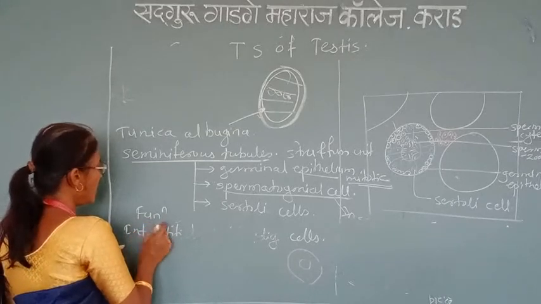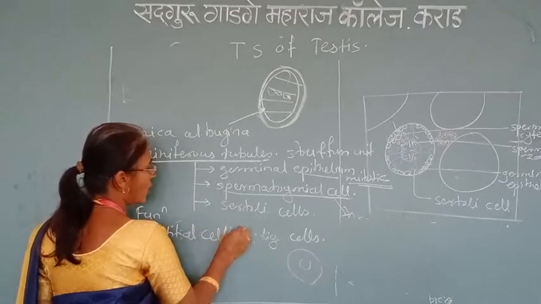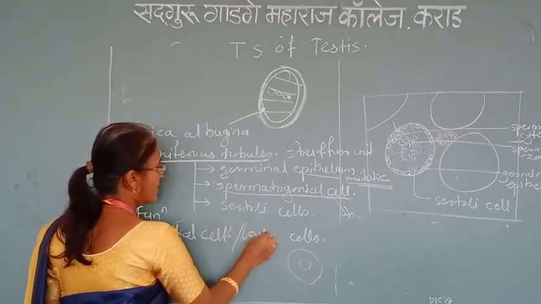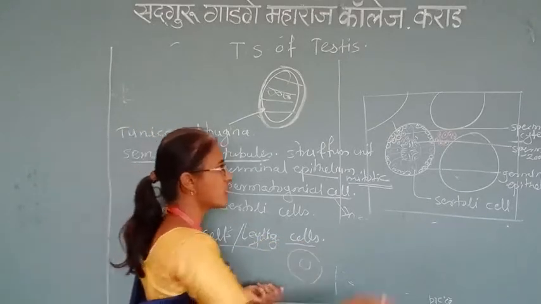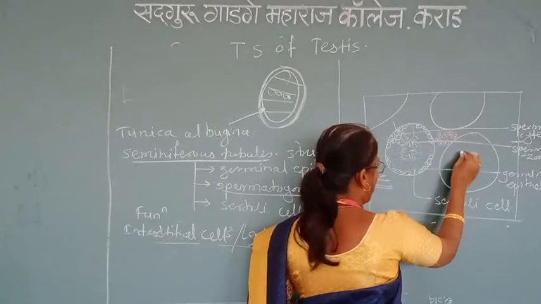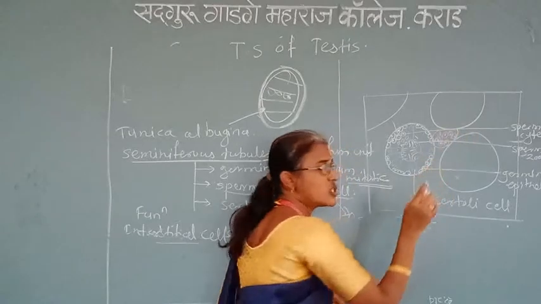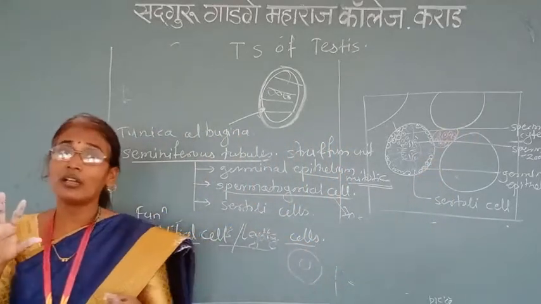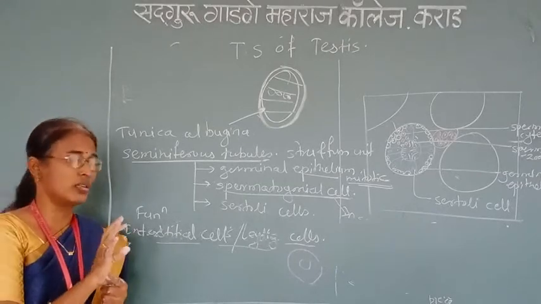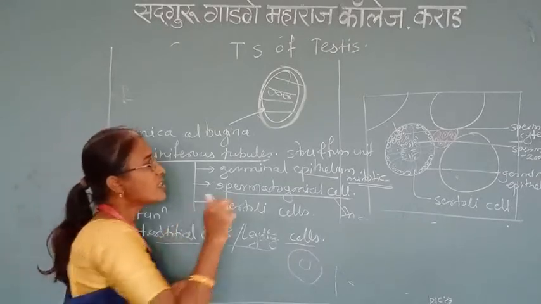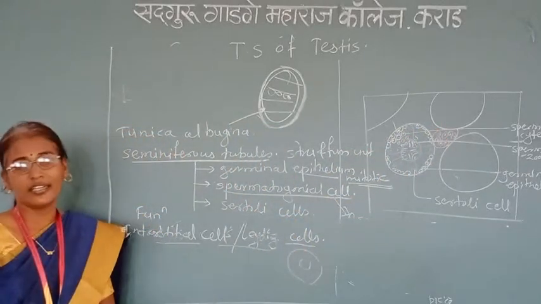Then next are the interstitial cells, also called the Leydig cells. Leydig cells are the interstitial cells. These are present in bunches in between the seminiferous tubules. These are the seminiferous tubules, and in between them there is a bunch of flat structures with a prominent nucleus. Such a structure is present in between the seminiferous tubules. This structure is recognized as the interstitial cells or the Leydig cells.